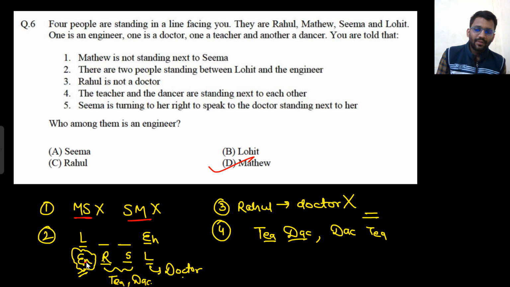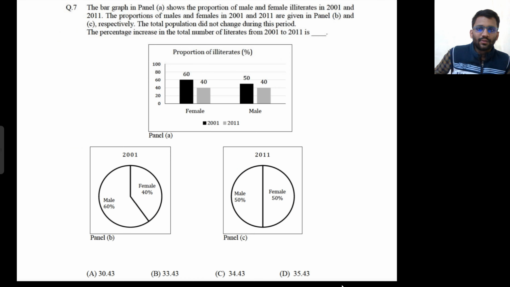Matthew is not standing next to Seema. Okay, Matthew is standing next to Rahul. There are 2 people between Lohit and the engineer. Rahul is not doctor. The teacher and the dancer are standing next to each other. Seema turns to the right to speak to the doctor standing next to her. So all statements are verified. So the option is D, Matthew, who is the engineer. Okay, let's move on to the next problem.